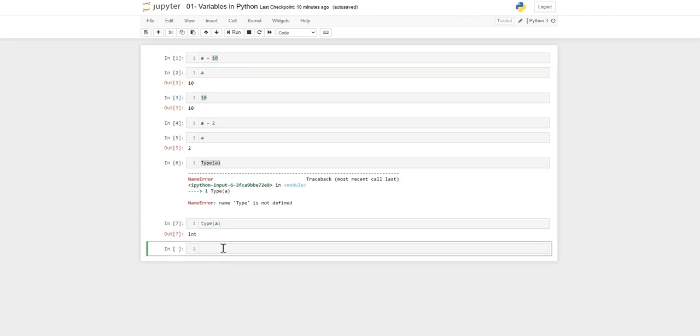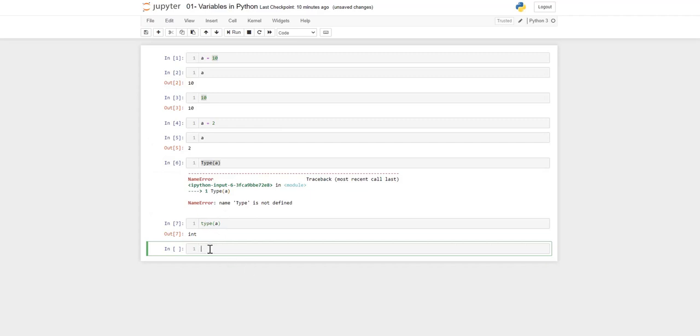The second thing you have to remember is to avoid assigning predefined syntax as a variable name, for example int, float, list, tuple, dictionary, because they are already pre-assigned names in Python. If I assign int is equal to 5, you can see it turns green, and it won't be recognized if we further use int as a key or call it as a variable. So always avoid assigning predefined names which Python defines in the background.